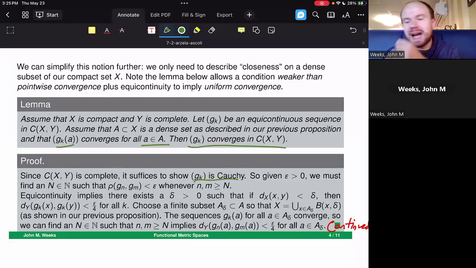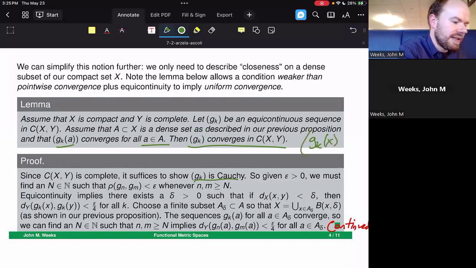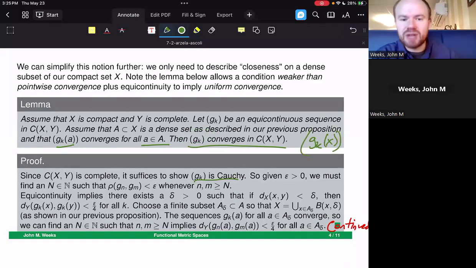And then finally, we're going to tie it back together to another A sub delta ball in our range space. And essentially, we're going to be able to say that what we get is a convergent sequence of G sub k of x, regardless of what point x that we choose, not just the ones inside of our dense set, but that this particular sequence converges anywhere.